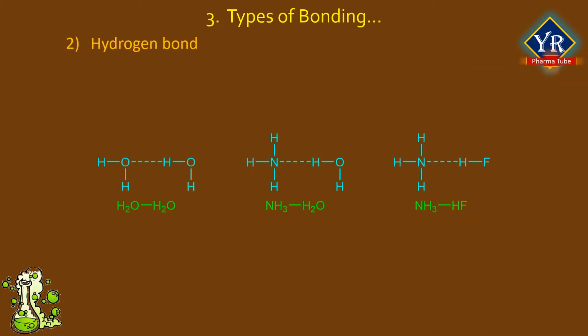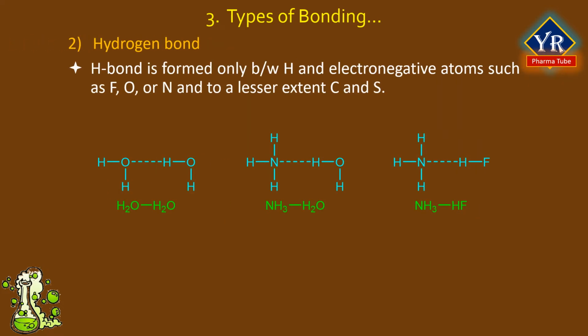Hydrogen bond. Hydrogen bond is usually formed only between hydrogen and electronegative atoms such as fluorine, oxygen, or nitrogen, and to a lesser extent carbon and sulfur. In addition, the atoms capable of forming hydrogen bonds have at least one unshared pair of electrons.